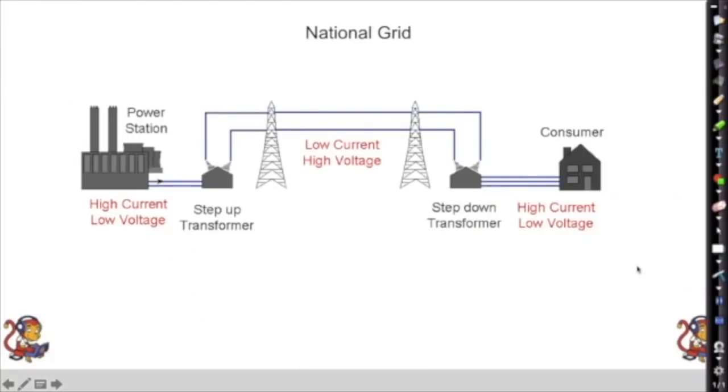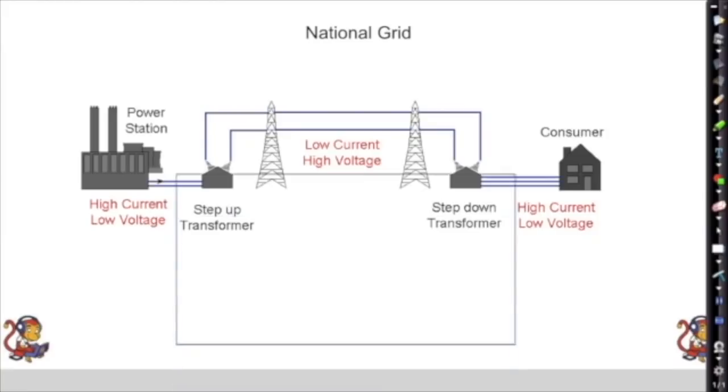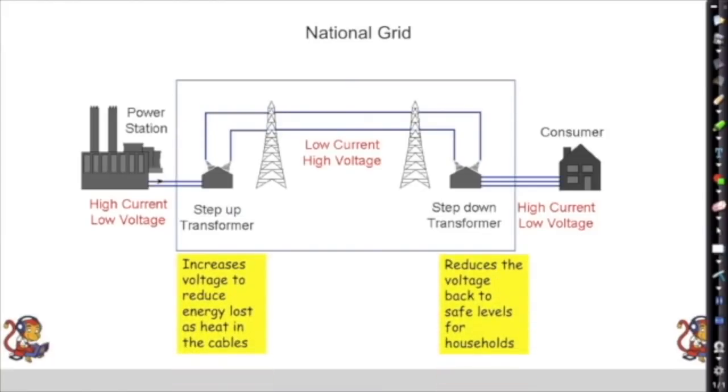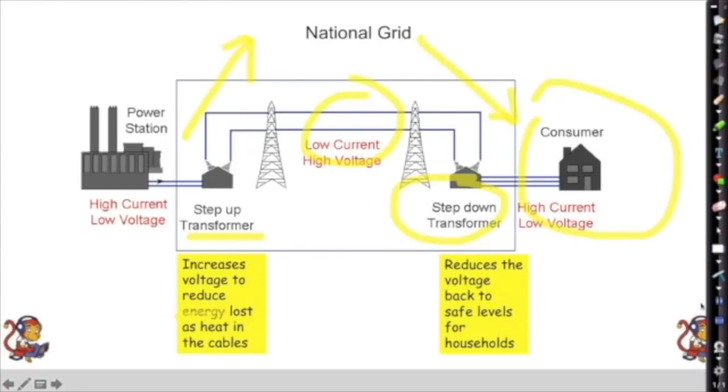So the national grid then, this is our electricity distribution network. So the national grid is made up of these parts. It's made up of a step-up transformer, our cables, and our step-down transformer. So the step-up transformer, the job of that is to increase the voltage to reduce energy loss in the cables as heat. So it reduces energy lost as heat. The step-down transformer, just before our homes, reduces the voltage back to safe levels for households. So step up increases the voltage to reduce heat loss. Step down reduces the voltage to make it safe again.